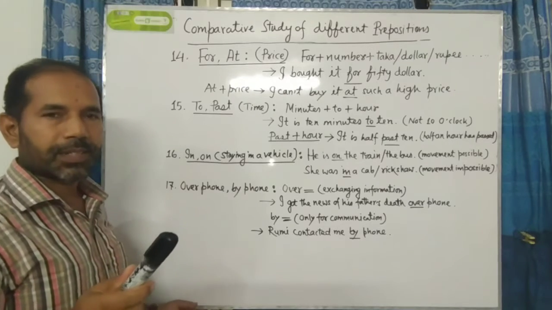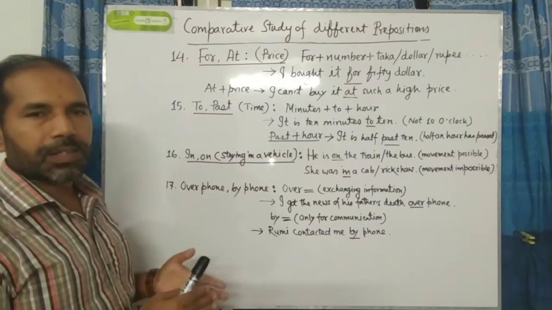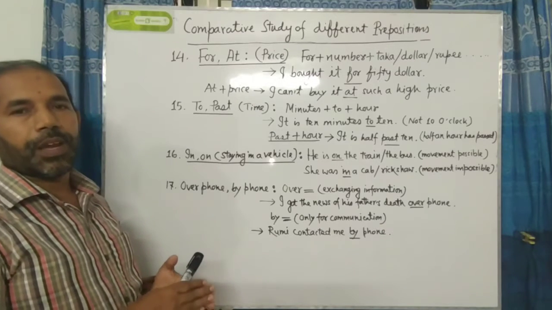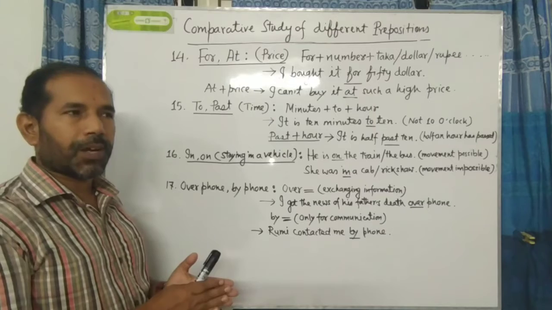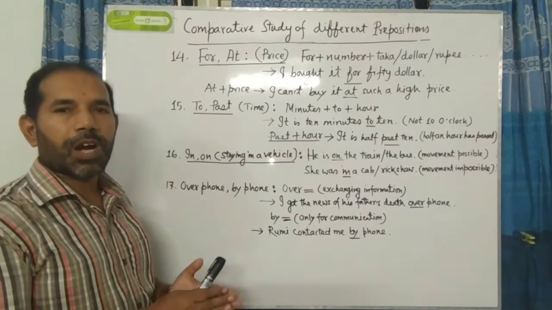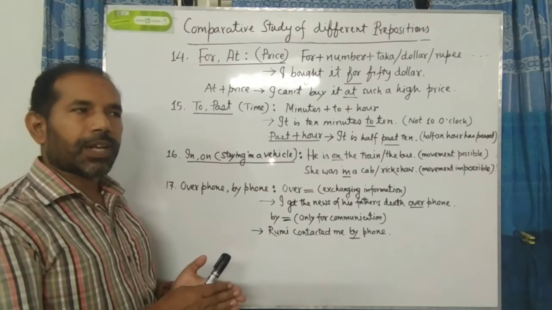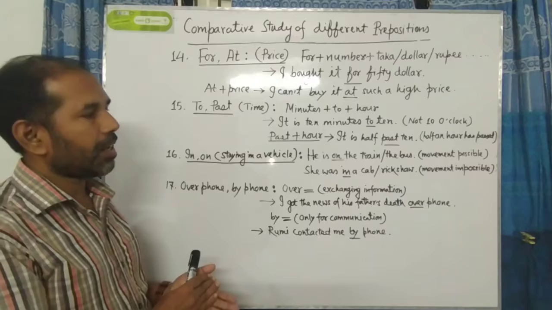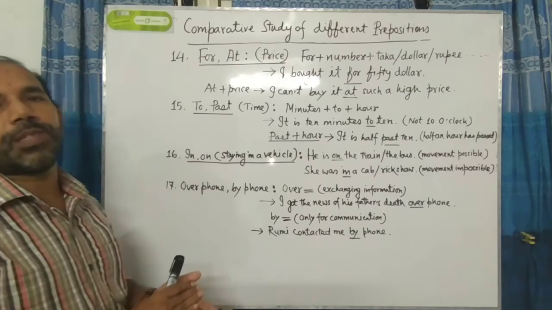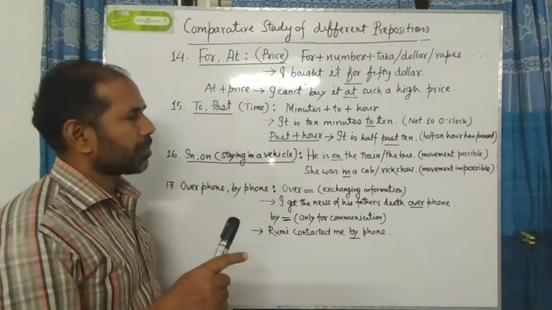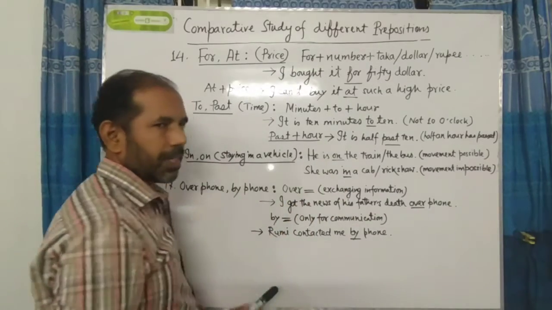The reason is that in the train or in the bus, movement is possible. That is to say that if we find a hollow place in a vehicle where we can walk or move easily, we can use on before that vehicle. So in a train, in a bus, we can move easily from one place to another. So we have to use on before the train or the bus.